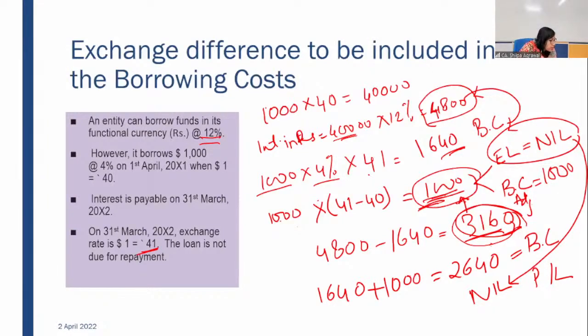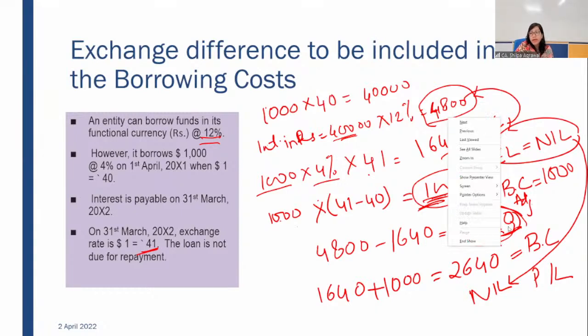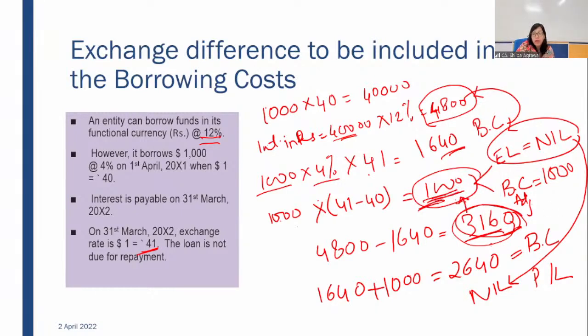Okay, one question Jay is asking: are savings credited to P&L or treated as cost? Savings, I'm using in layman language. Savings are credited as cost to the extent of your exchange loss. Savings cannot be credited to P&L. See, that's why the saving was for 3,160 rupees, but we have restricted it to the extent of the amount of exchange loss, which was 1000.